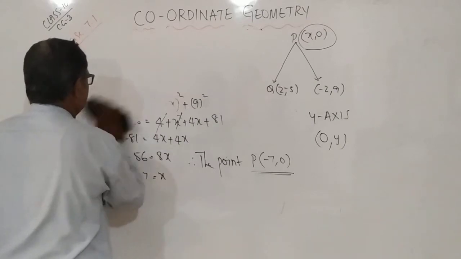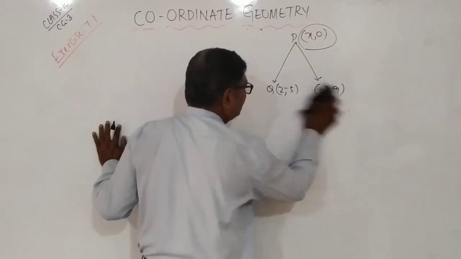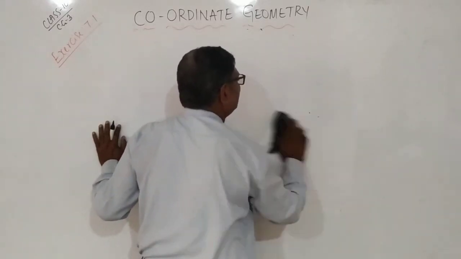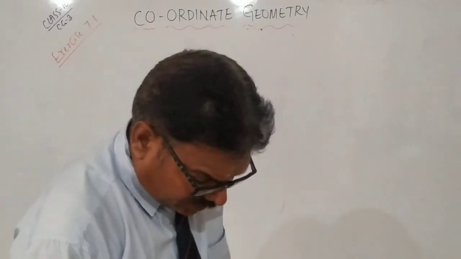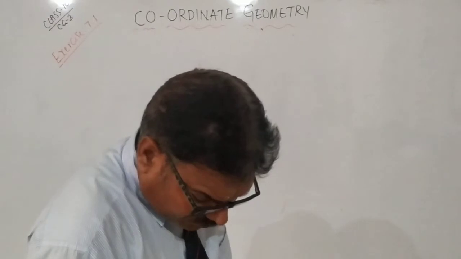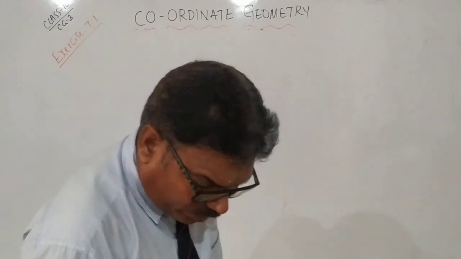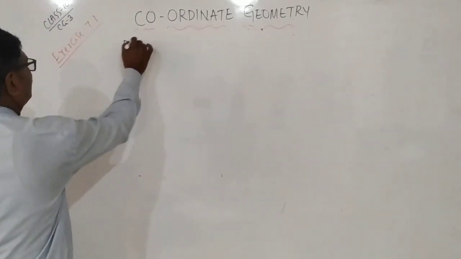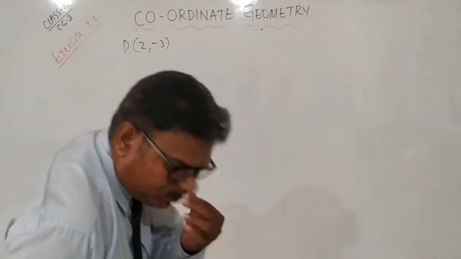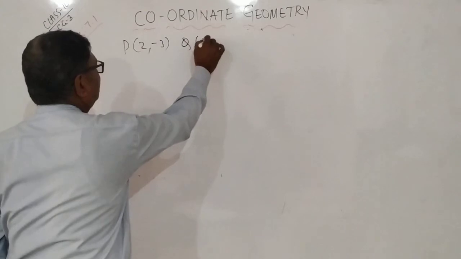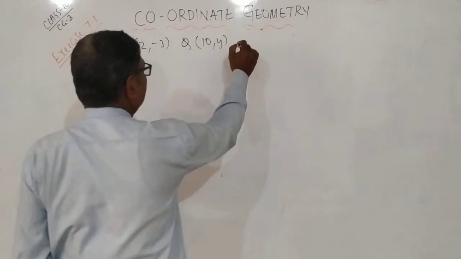Next. So please understand the concept. Word problem means you should know the definition. Okay? One more. Find the value of y for which the distance between the points P (2, minus 3) and Q (10, y) is 10 units.